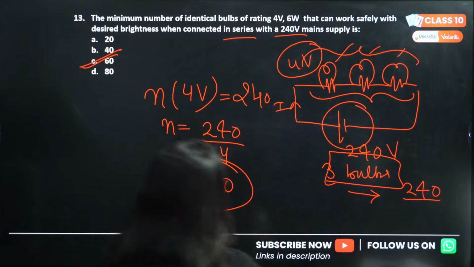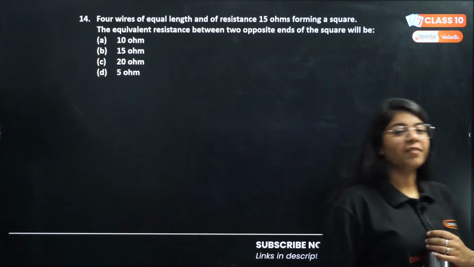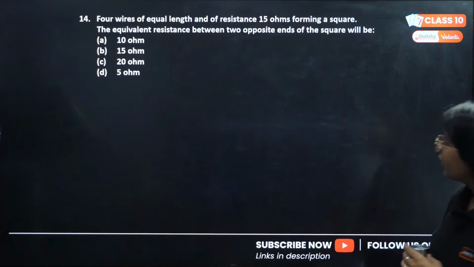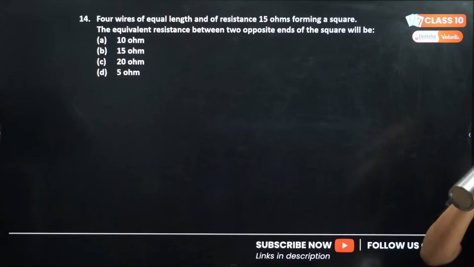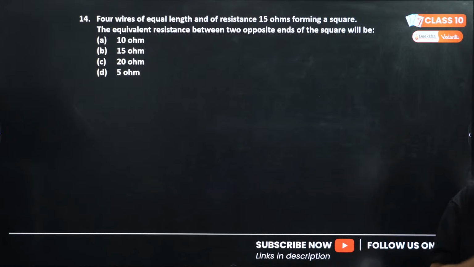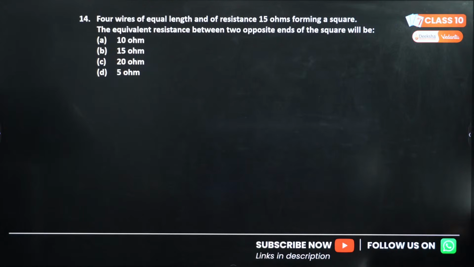Okay, next question number 14. It says 4 wires of equal length and of resistance 15 ohms forming a square. The equivalent resistance between 2 opposite ends of the square will be what? Let me know if you know how to solve this question.